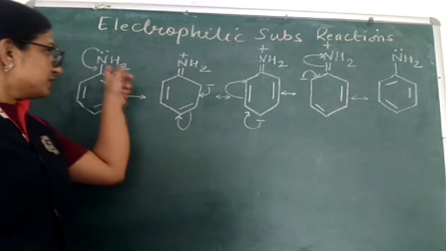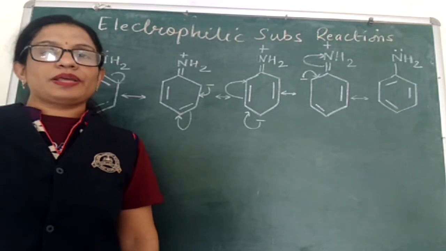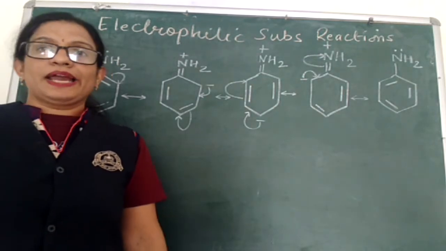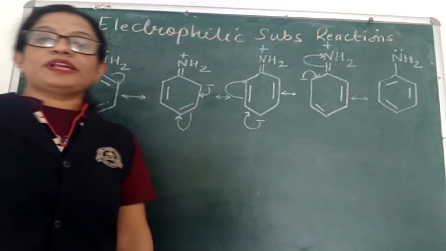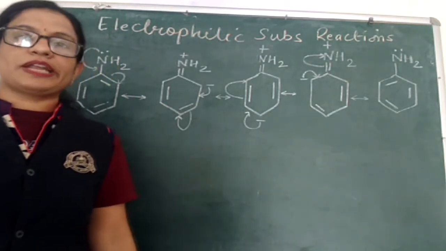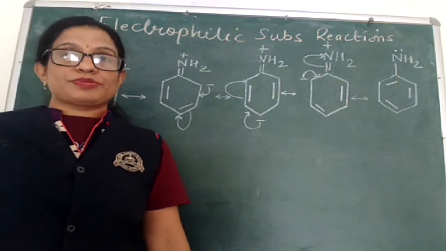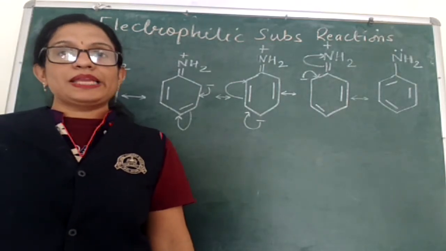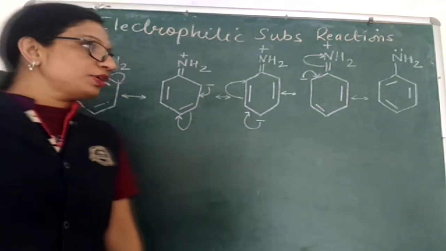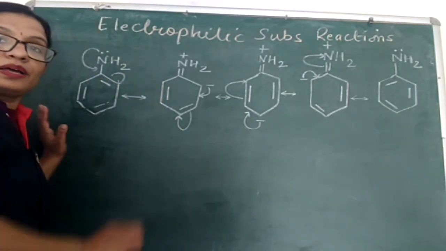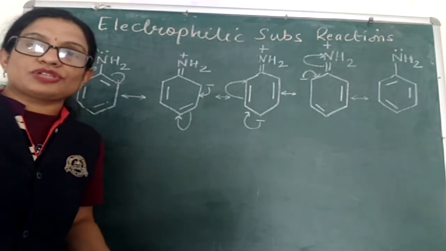But due to the smaller size of the nitrogen atom in the NH2 group, its activation power is quite high. It's a highly activating group. That is why, normally, if electrophilic substitution takes place in aniline, because the NH2 group is highly activating, the substitution takes place at both ortho and one para, that is, all three positions together.